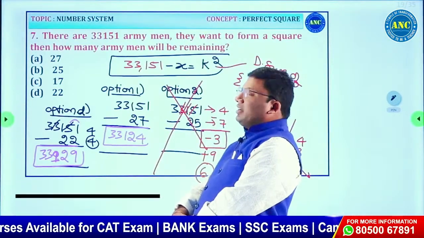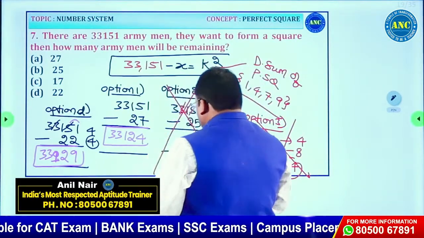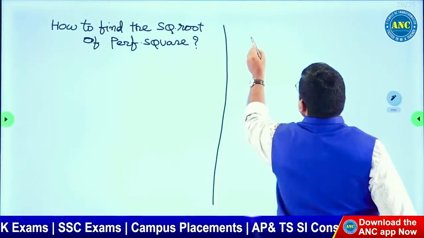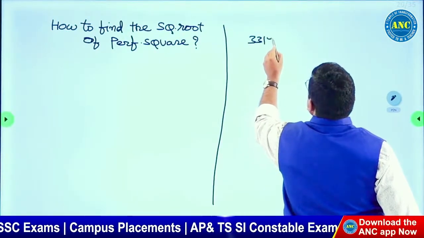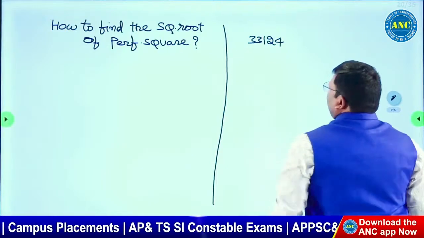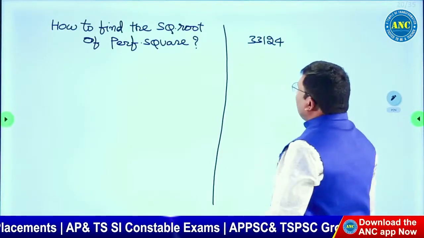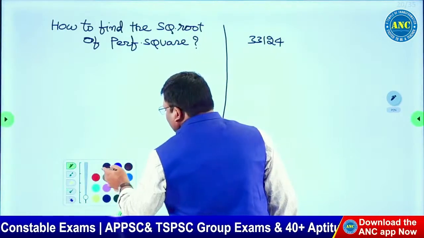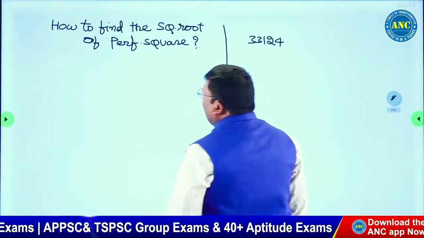Now, if you see here, 33,124. What is the nearest perfect square? Now, instead of doing that method, let me introduce another method.